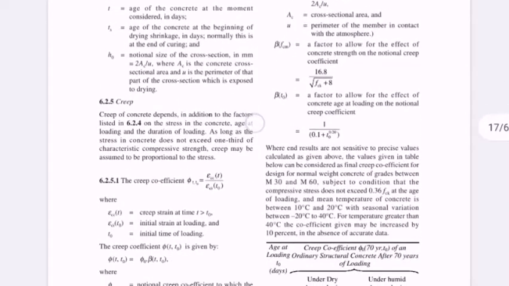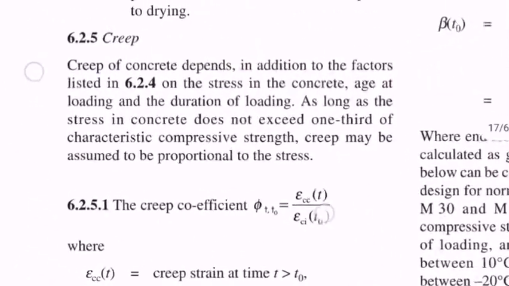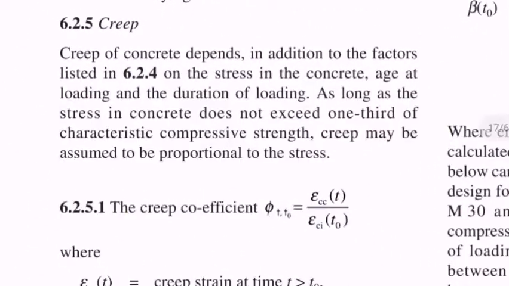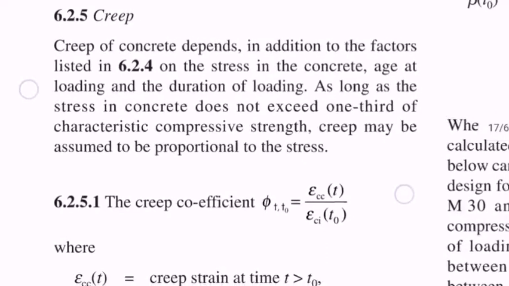If you observe page number 6, the creep of concrete depends, in addition to the factors listed in 6.2.4, on the stress in the concrete, age at loading and duration of loading. As long as the stress in concrete doesn't exceed one third of the characteristic compressive strength, creep may be assumed to be proportional to the stress.